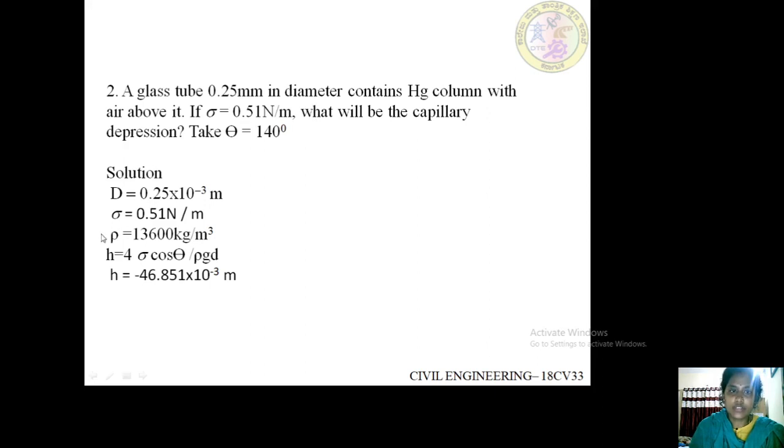So diameter is given, sigma is given. So density, you can take it as 13.6 into 1000, so we will get it as 13,600 kg per meter cube. If you apply this in the formula, you will get the capillary fall, and we will get a negative sign because it is a capillary fall.